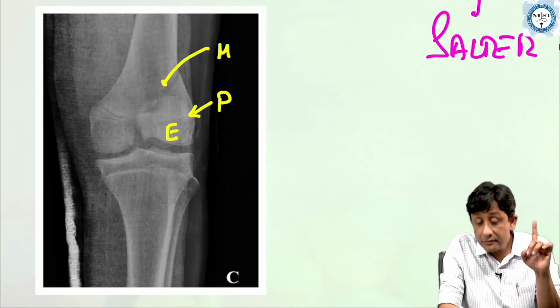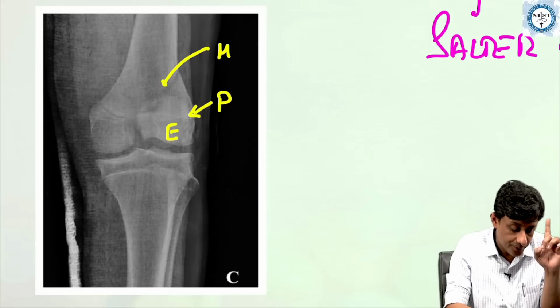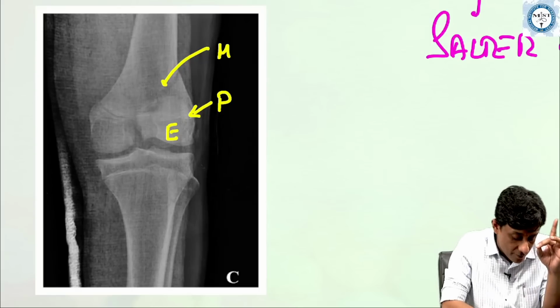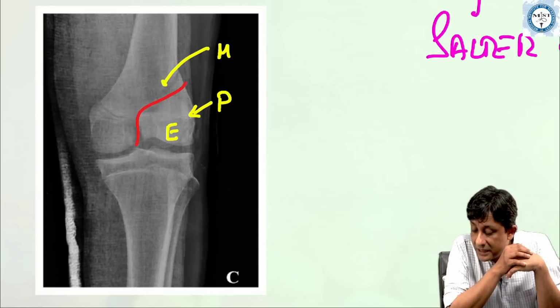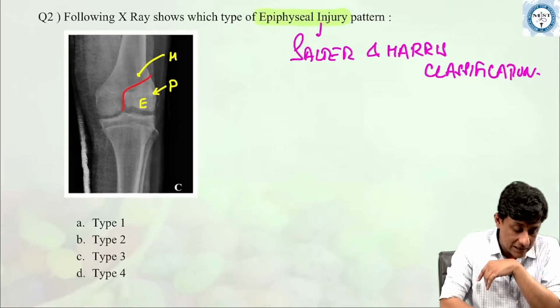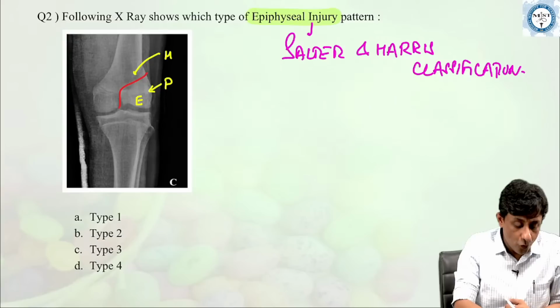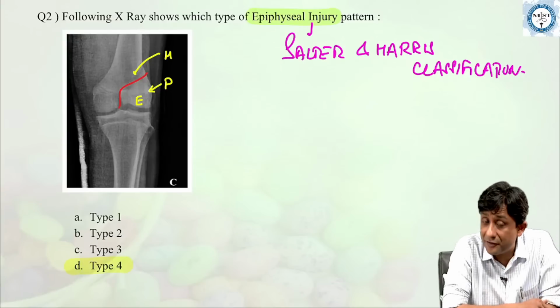And I have discussed with all of you that an injury pattern in which there is involvement of both epiphysis, physis and metaphysis, all three, is classically a type 4 epiphyseal injury pattern. Type 4 epiphyseal injury pattern.